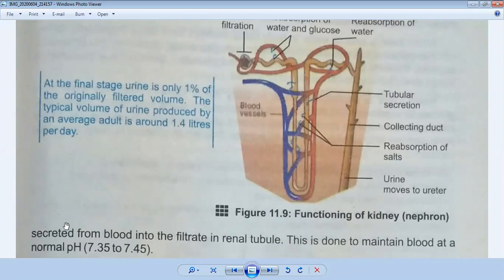Okay, now you will see in your book. This is also very important. The pH of your normal blood is 7.35 to 7.45.